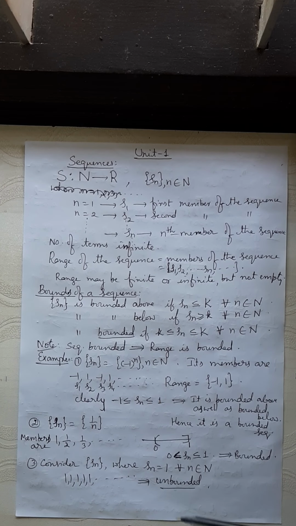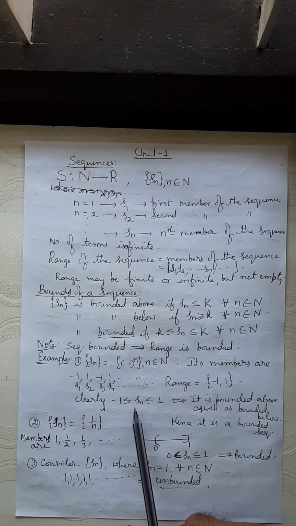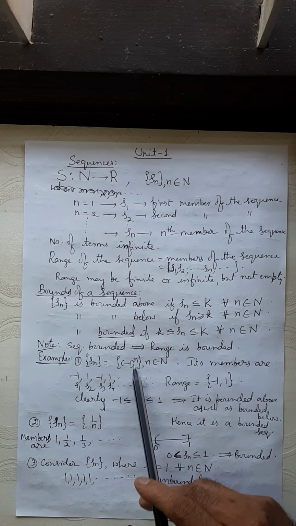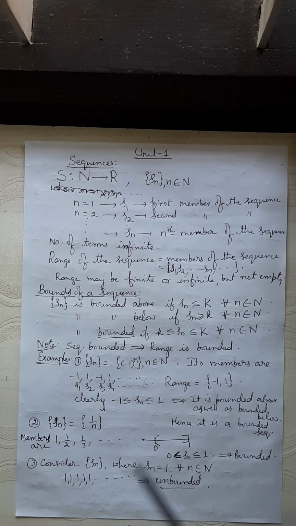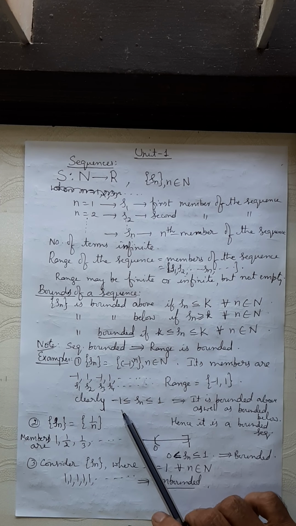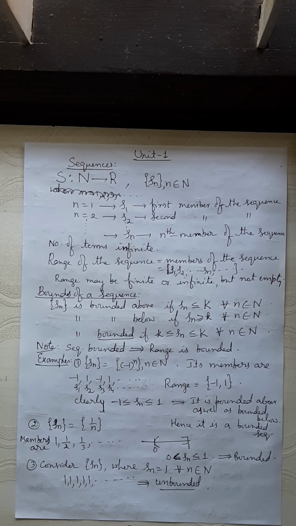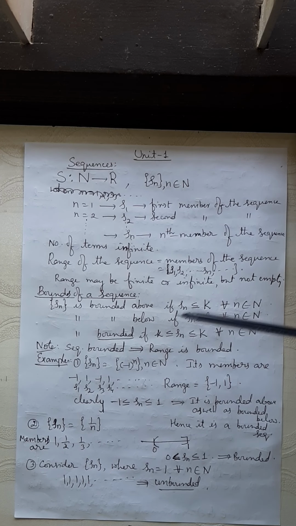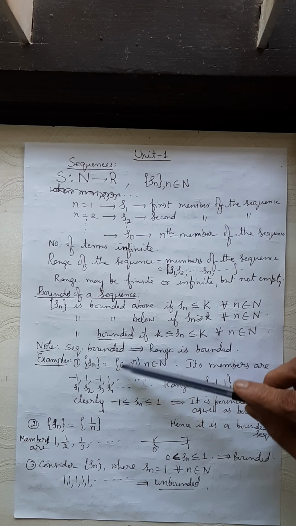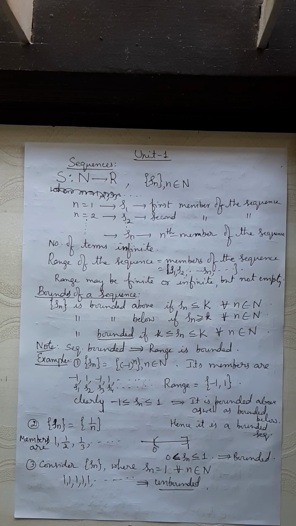Range is finite. See, every member of the sequence minus 1 power n lies between minus 1 and plus 1. Therefore, it is bounded above, it is bounded below, and hence sequence is a bounded sequence. Bounded means bounded above as well as bounded below. Right? So, minus 1 to the power n is a sequence which is bounded.